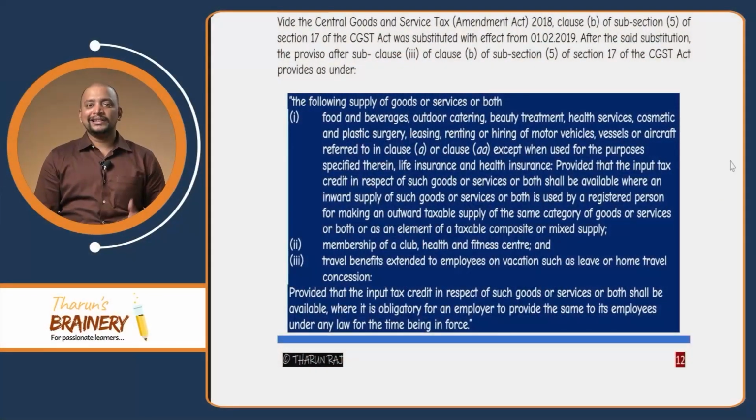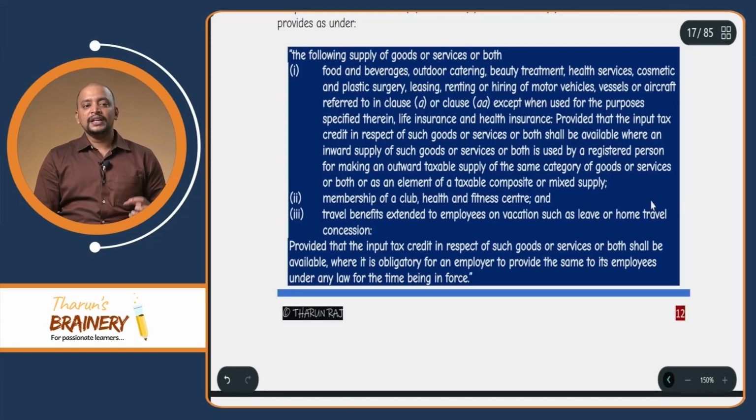Whether this exception is applicable in all cases for that particular blocked credit, or only for the food and beverages point, we need to understand from the Bare Act portion as to how it is given. You can have a look into this, this is the Bare Act portion. The first point says food and beverages, outdoor catering, beauty treatment, health services, cosmetic and plastic surgery, leasing, renting or hiring of motor vehicles, vessels and aircraft referred to in clause A, clause AA, and membership of a club, health and fitness center, and travel benefits extended to employees on vacation.